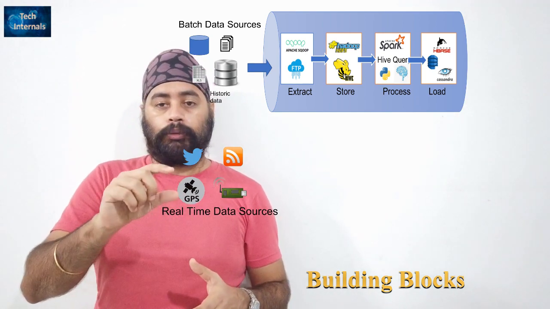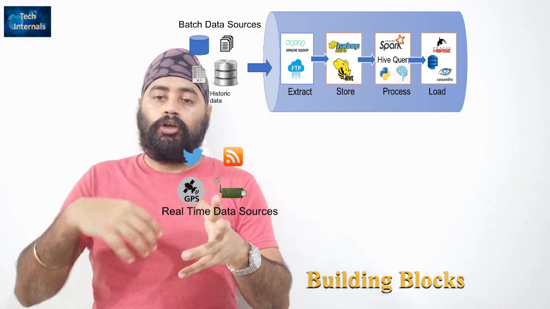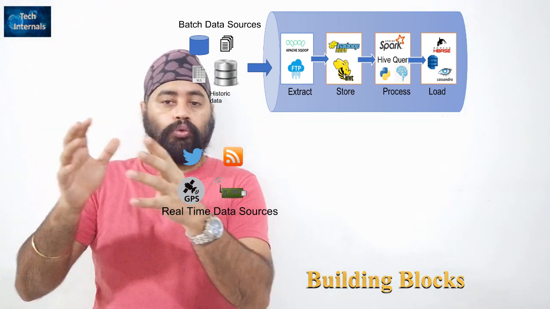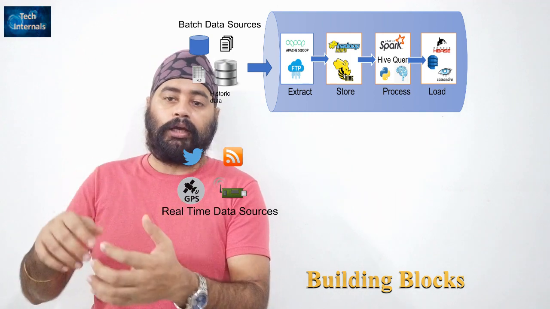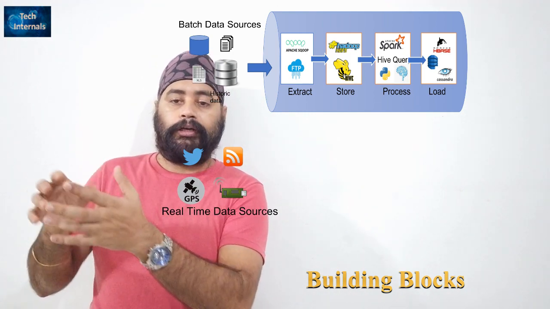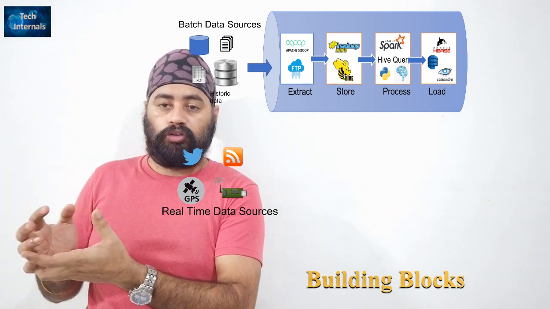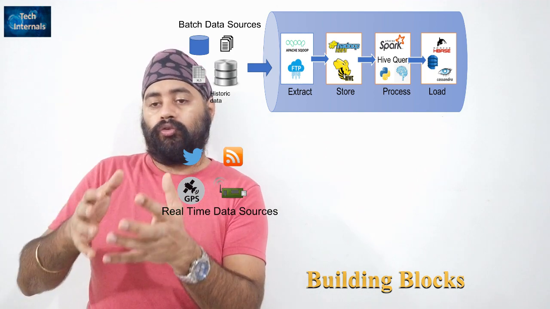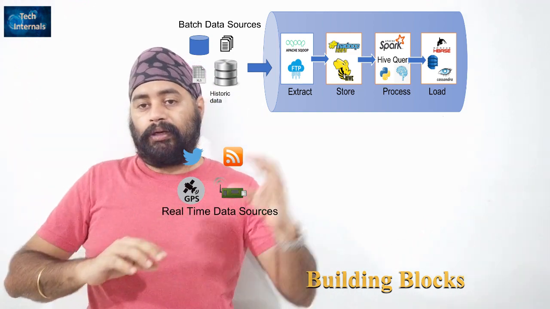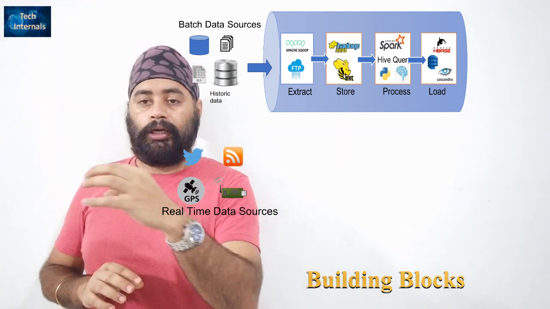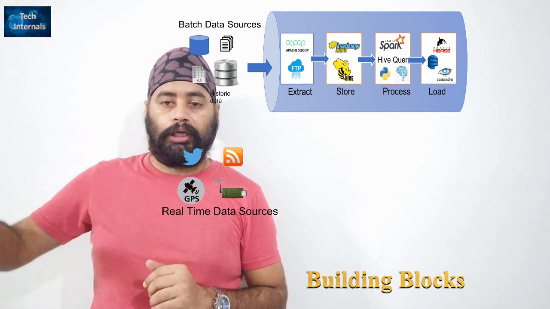So let's take the example. For a batch pipeline, you Sqoop data into your big data system, into a staging layer, you do the processing, and then you move data into the processing layer. If you want to do more analytics, you do it on top of that, and then you finally put it into a layer which could be a database. I'll take the example of HBase, because you can build an API on top of it and do real-time queries. So assume you put data into the final HBase tables. It's as simple as that: you Sqoop data, process it in Spark, and put data into HBase. Now on top of HBase, you can build any application, or an API to serve queries.